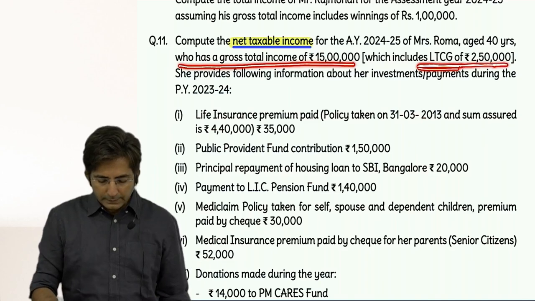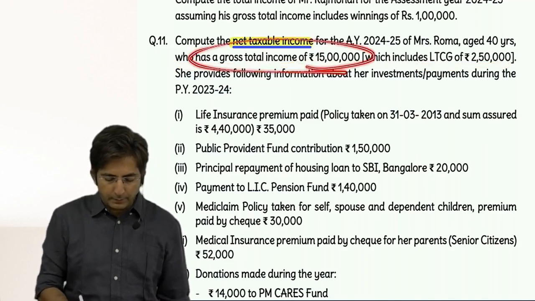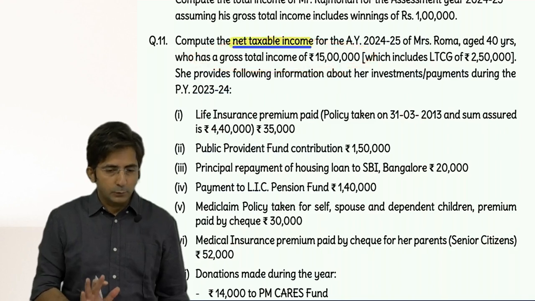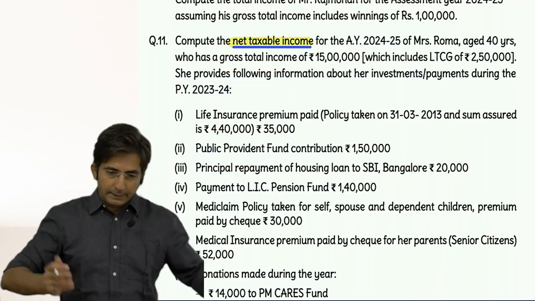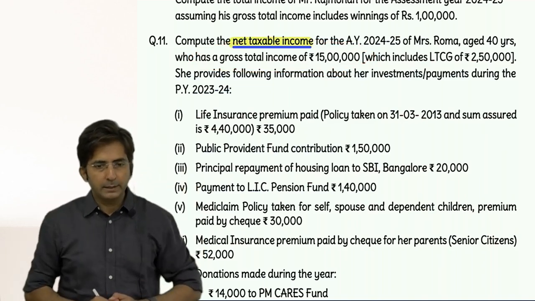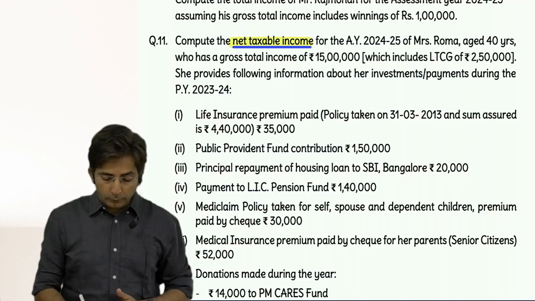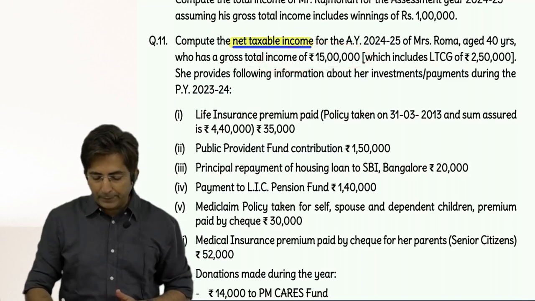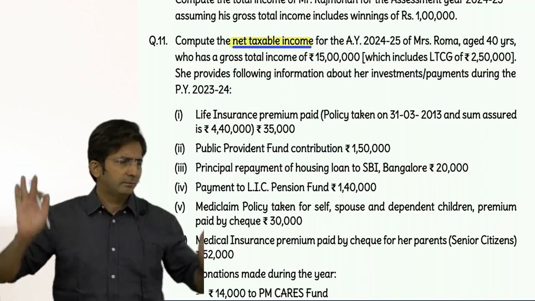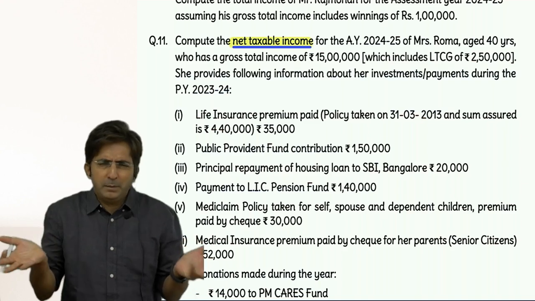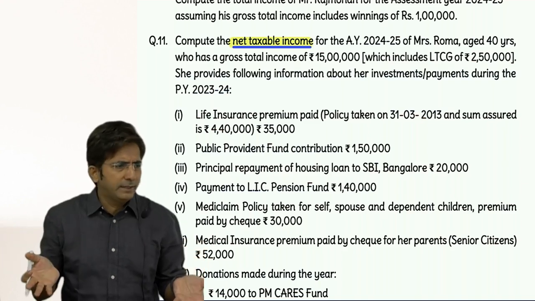See, they have directly given the gross total income. Otherwise, what do we do? We add the 5 heads of income. Here they have directly given the gross total income. But out of the gross total income, how much is capital gains? 2 lakh 50. So the balance will be some other income. We don't know which income, but let it be, since they have not given the information.